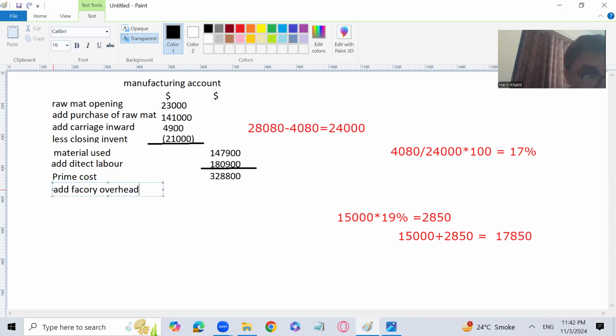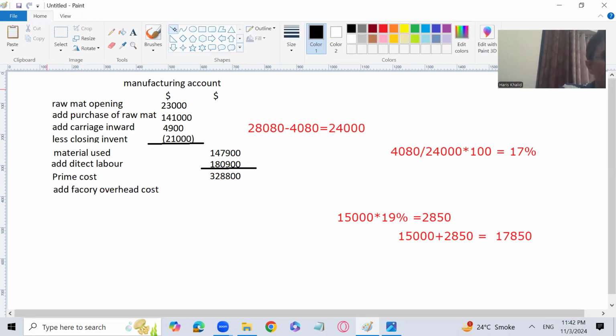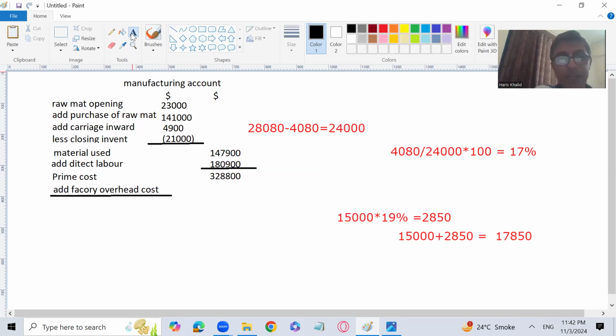Now I'm going to solve the factory overhead cost, which will be an important part of the manufacturing account. Because in any manufacturing company, elements of manufacturing costs are three: direct material, direct labor, and factory overheads. We have raw material opening and closing for material, but for labor, it is not possible. So let's see the amounts given for factory overheads.